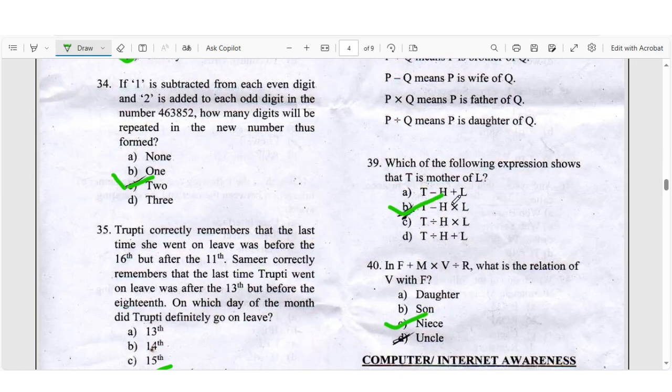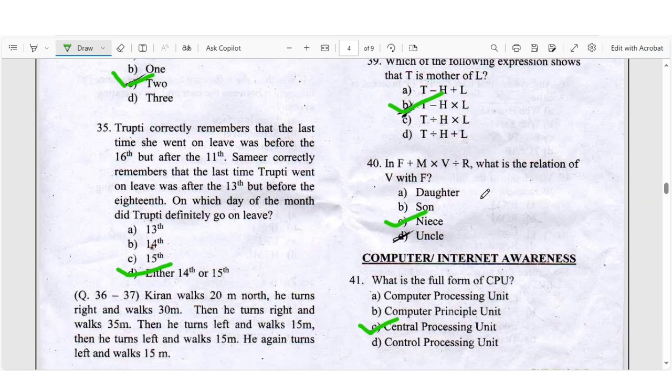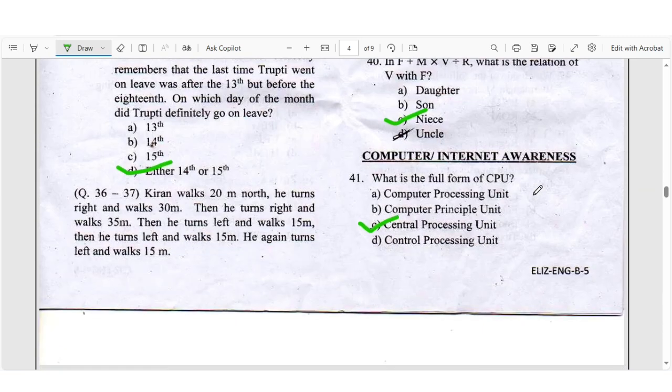Right answer to have THL. Question number 40. A plus M into V R. What is the relation of the V and F? Right answer to have C. Next, computer and internet awareness.